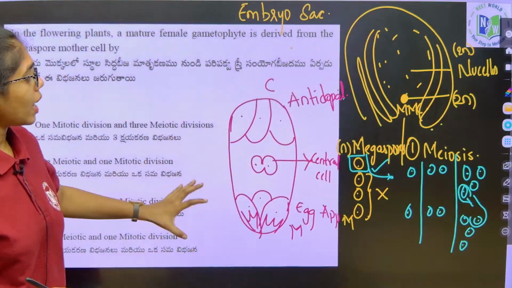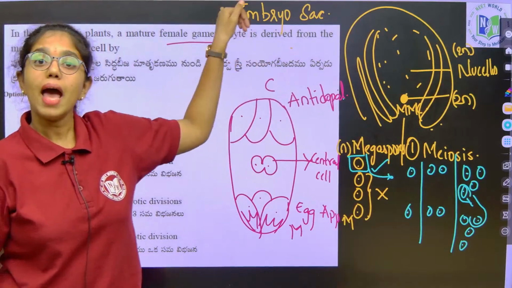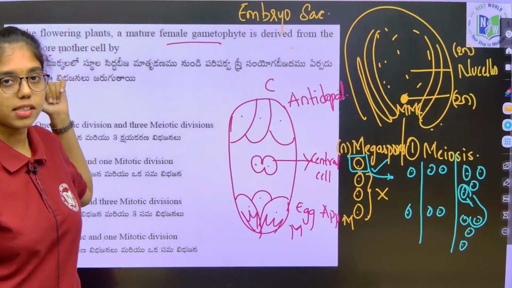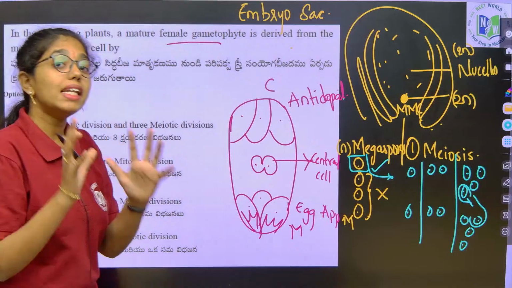Clear? So, now what is happening inside the ovule? What is the female gametophyte here? Embryo sac. How is the embryo sac derived from the megaspore mother cell is the question. How many meiotic and mitotic divisions are involved? Listen carefully.